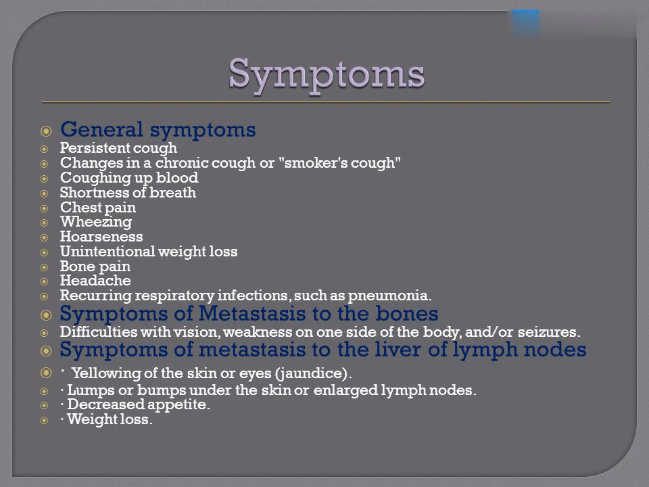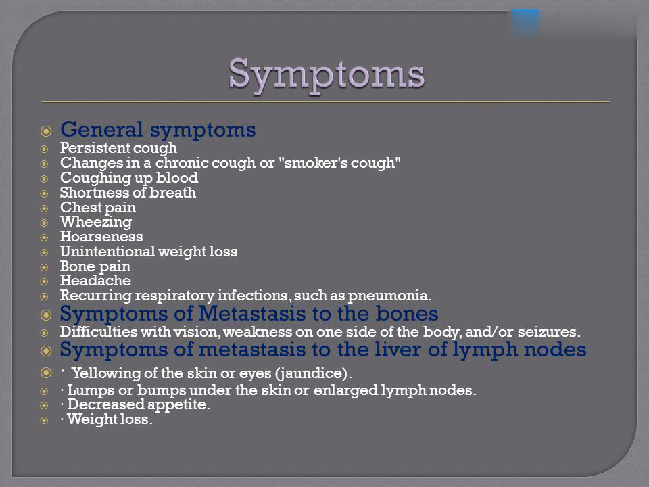Symptoms. General symptoms. Symptoms of metastasis to the bones. Persistent cough. Changes in a chronic cough or smoker's cough. Coughing up blood. Shortness of breath. Chest pain. Wheezing. Hoarseness. Unintentional weight loss. Bone pain. Headache. Recurring respiratory infections, such as pneumonia.